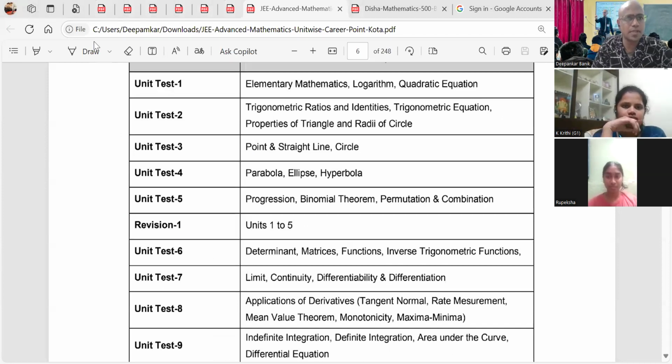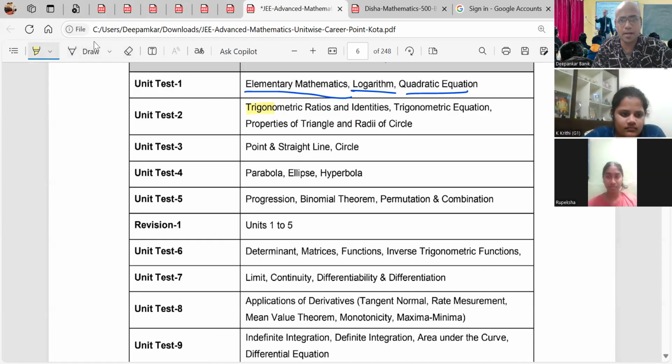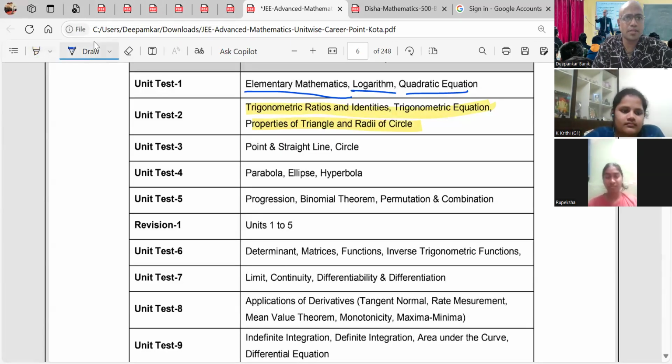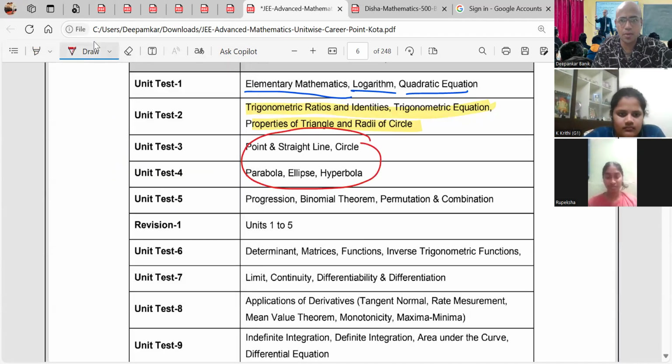The entire syllabus of JEE is divided into elementary maths, logarithm, quadratic equation. This is basic. Then there comes a very beautiful and big part, that is the entire trigonometry, right? Then there comes a part called conics, that is two-dimensional coordinate geometry plus conics.